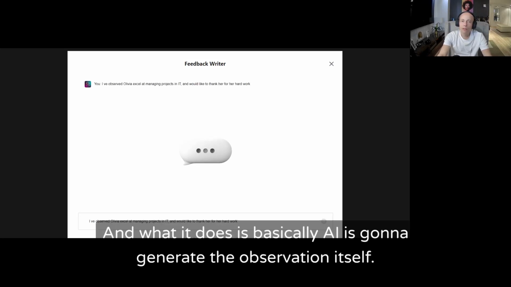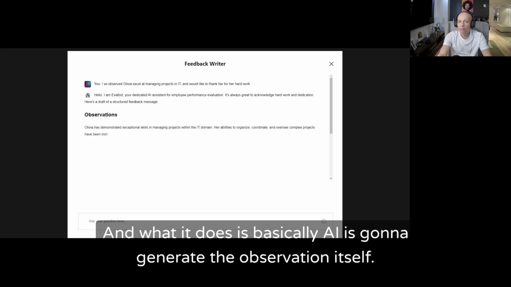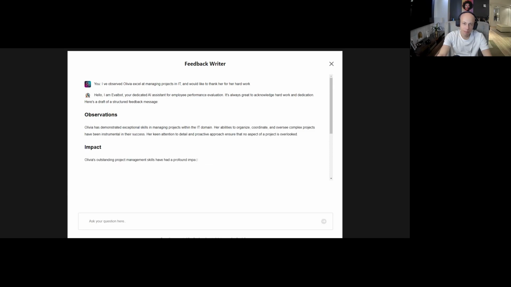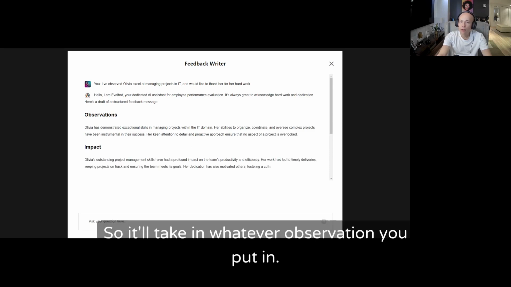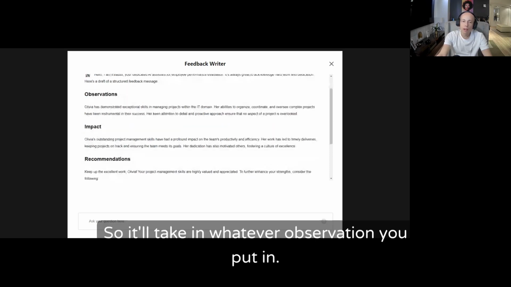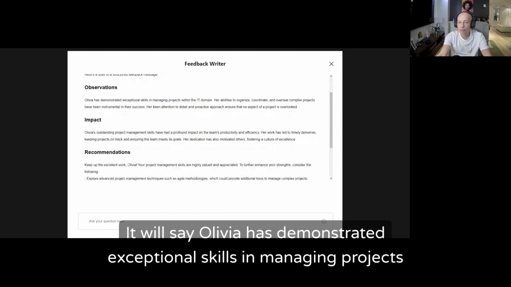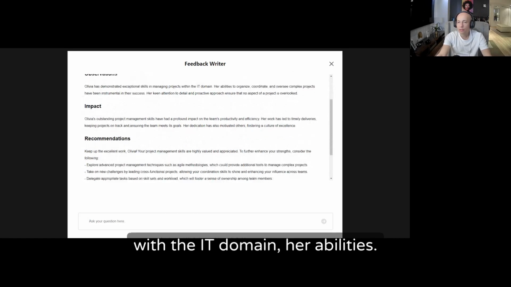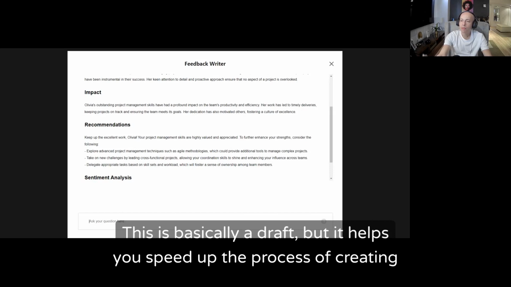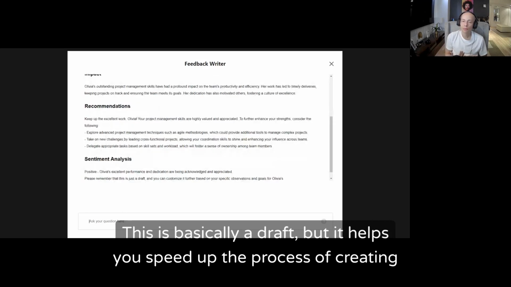And what it does is basically AI is going to generate the observation itself. So it'll take in whatever observation you put in. It will say Olivia has demonstrated exceptional skills in managing projects with the IT domain, her abilities. This is basically a draft, but it helps you speed up the process of creating feedback.